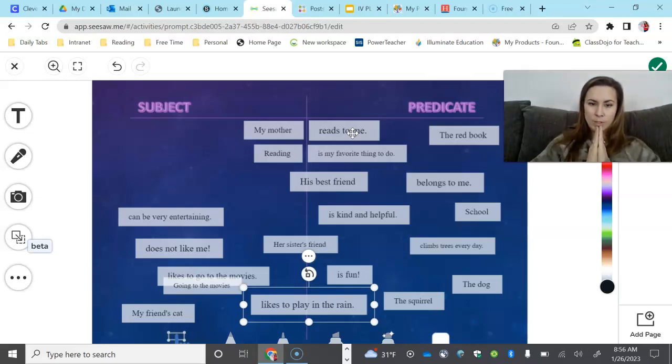I hope that helps. You do not have to record yourself reading the sentences. I will know you read the sentences by whether or not your sentences make sense. So that will be my tell-all for that one. And again, I will mark a sentence with an X if it does not make sense, and you can choose a new subject or a new predicate to put with that.